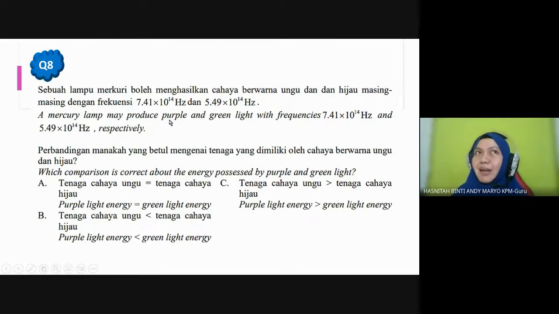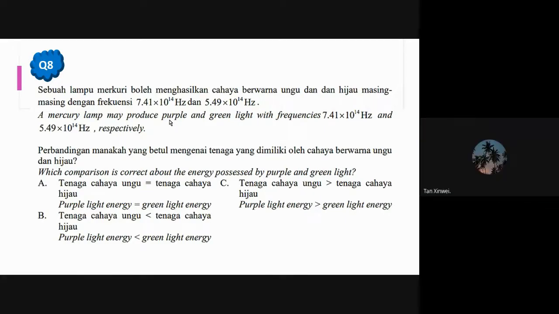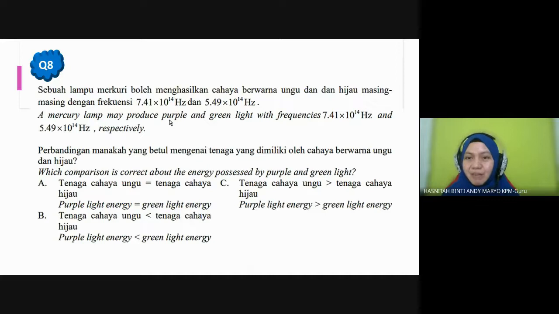So what is the relationship between energy and frequency? Directly proportional. Very good. So which one has higher energy, purple or green? According to the frequency given, it should be purple. Purple light energy is greater than the green light energy.